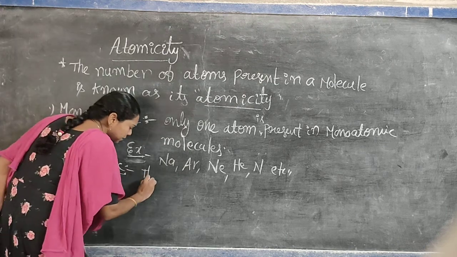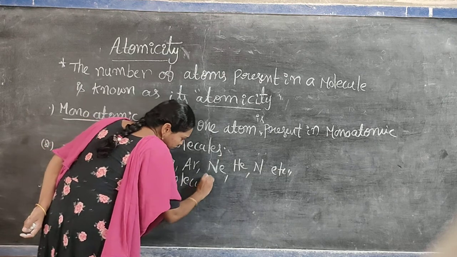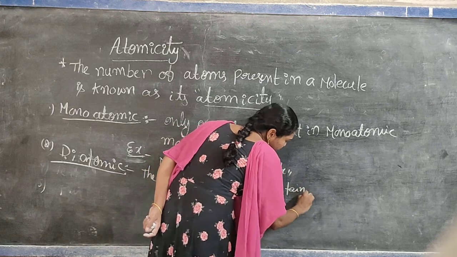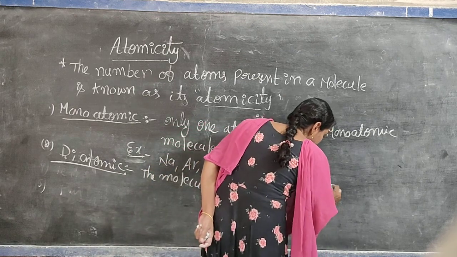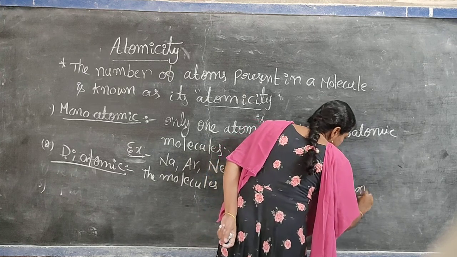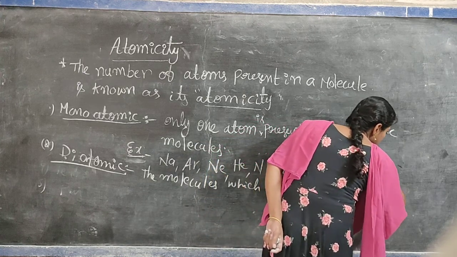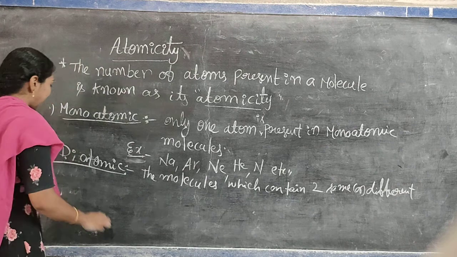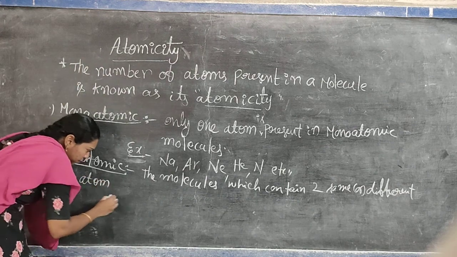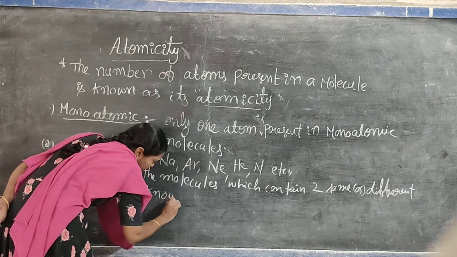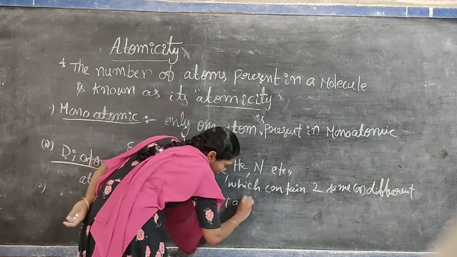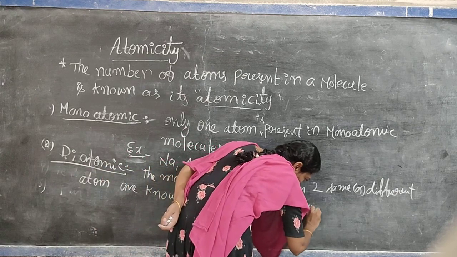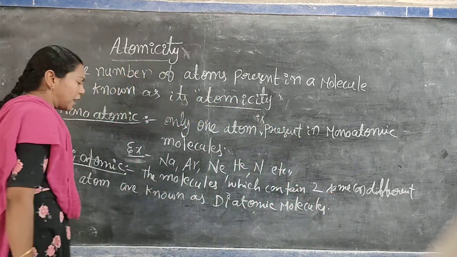The molecules which contain two same or different atoms are known as diatomic molecules.